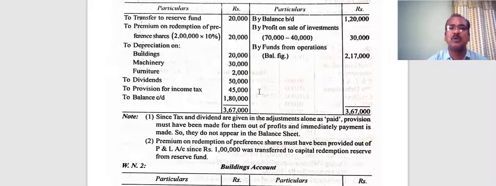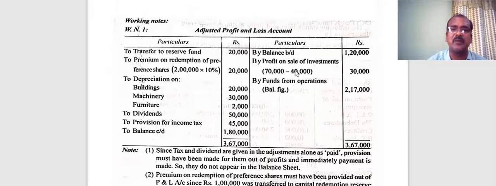And now come to the credit side. What is that? The concern has earned a profit of 30,000 by selling an investment costing 40,000. The investment costing 40,000 was sold for 70,000. Therefore, the profit of 30,000 has been generated through this transaction, which is a non-operating income, and that is why it is recorded in the credit side of the adjusted P&L account.